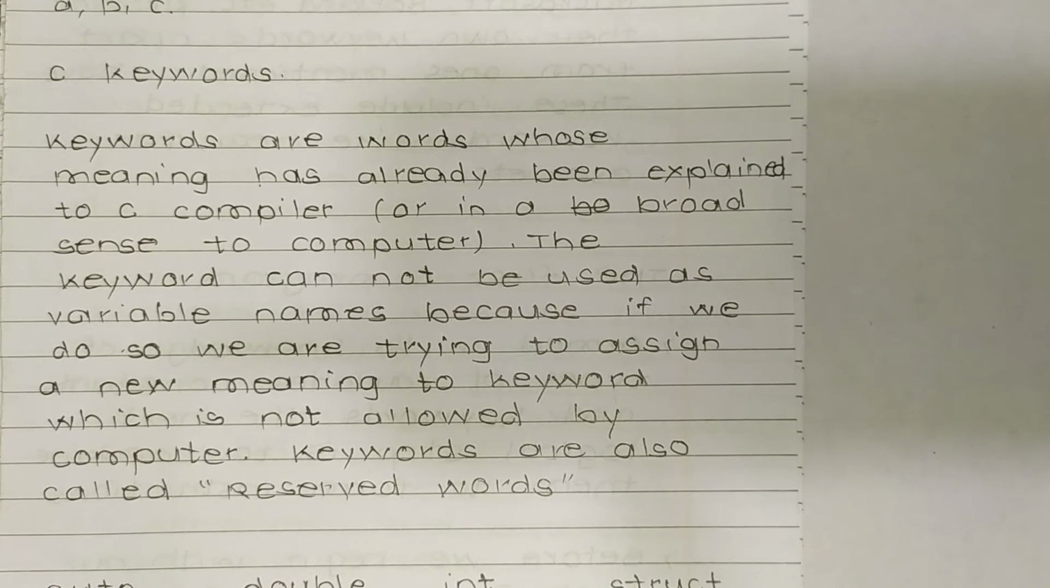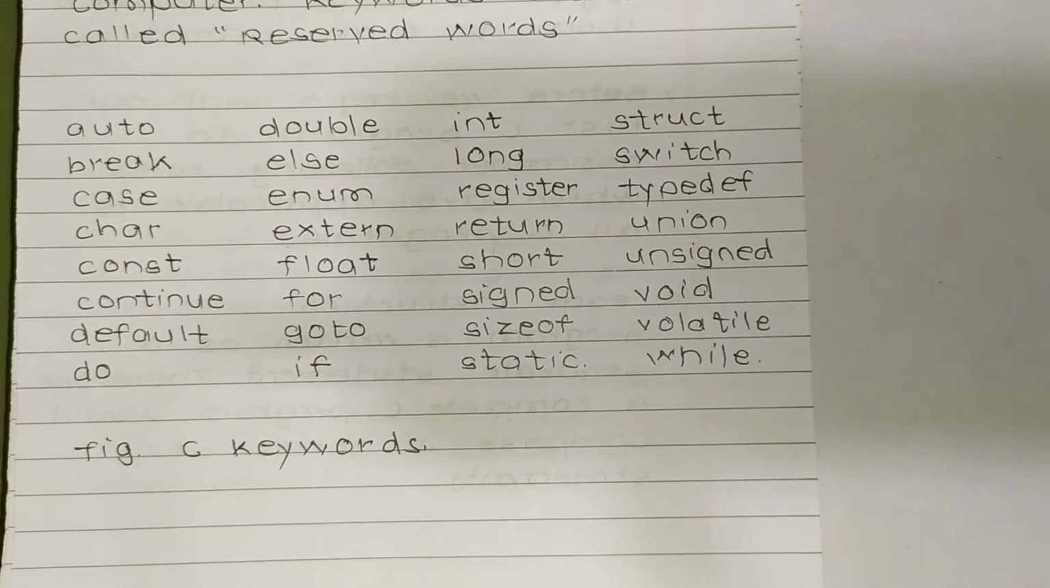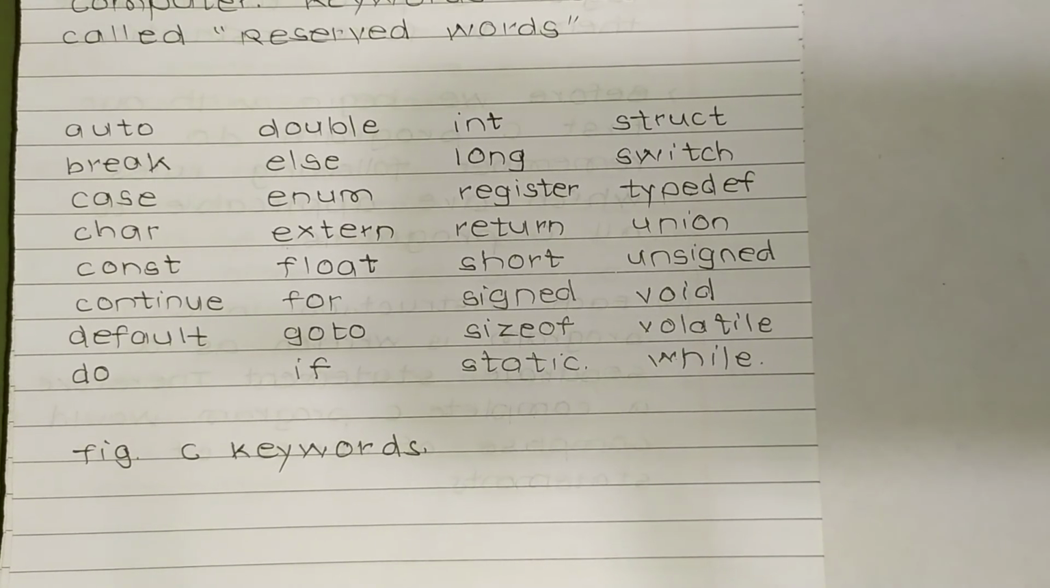So basically keywords have meaning and they cannot be used as a variable name. If we are using a keyword as a variable name, then we are assigning, in a sense, a different meaning to a keyword. So keywords are special words, also called reserved words. There are many keywords in C. These are keywords in C.